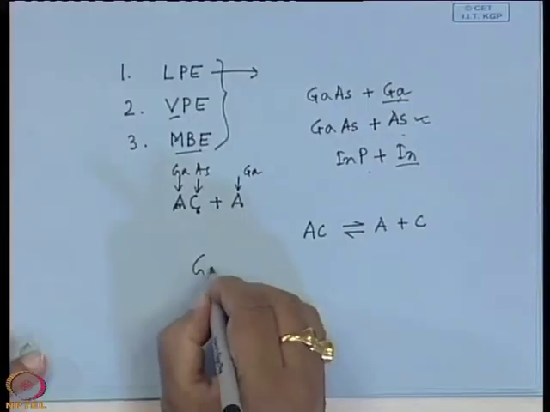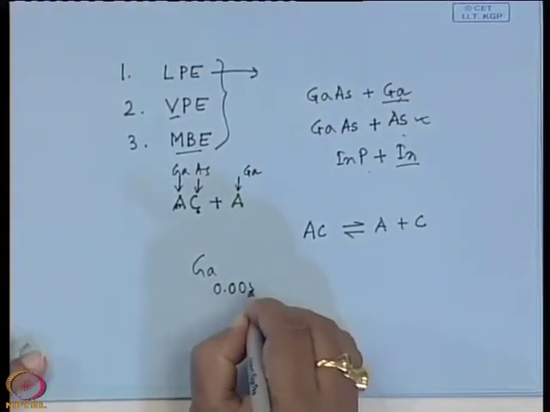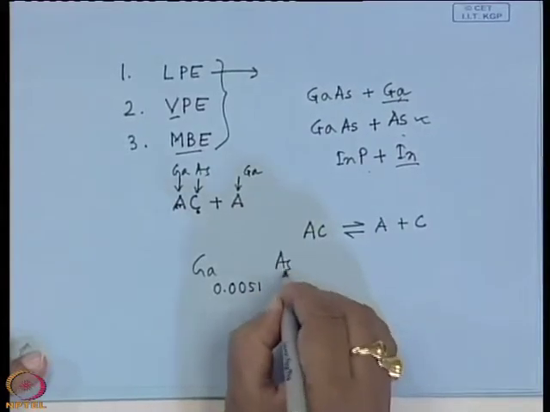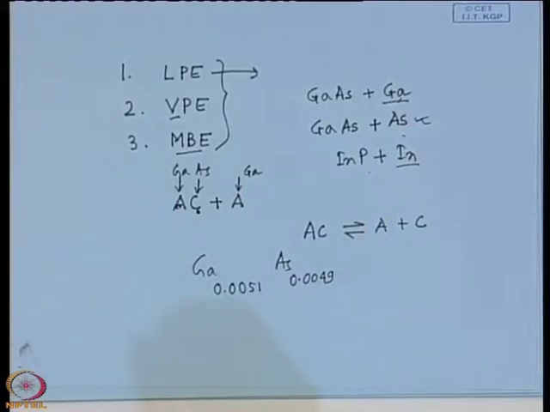Say gallium 0.0051 and arsenic say 0.0049, something like that. So, for all practical purposes, that is a stoichiometric growth.